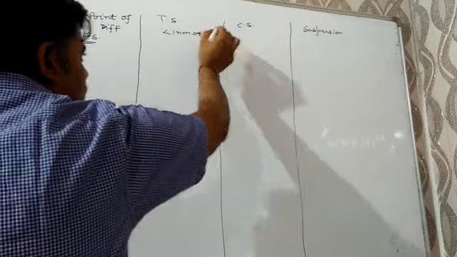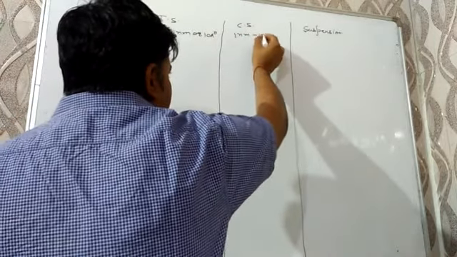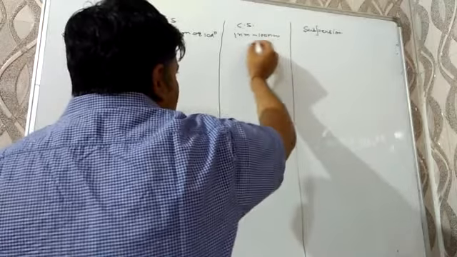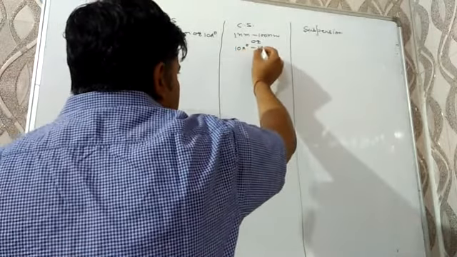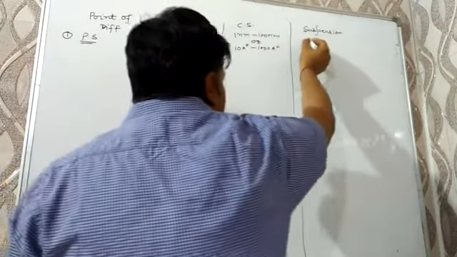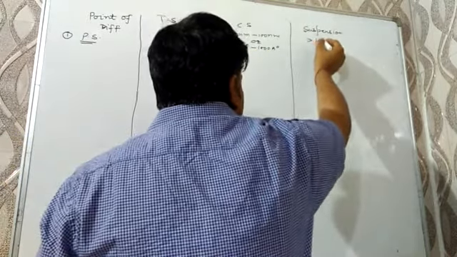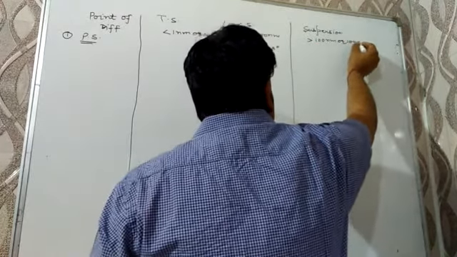For colloidal solution, the particle size lies between 1 nanometer to 100 nanometer or between 10 angstrom to 1000 angstrom. And for suspension, the particle size is greater than 100 nanometer or 1000 angstrom.